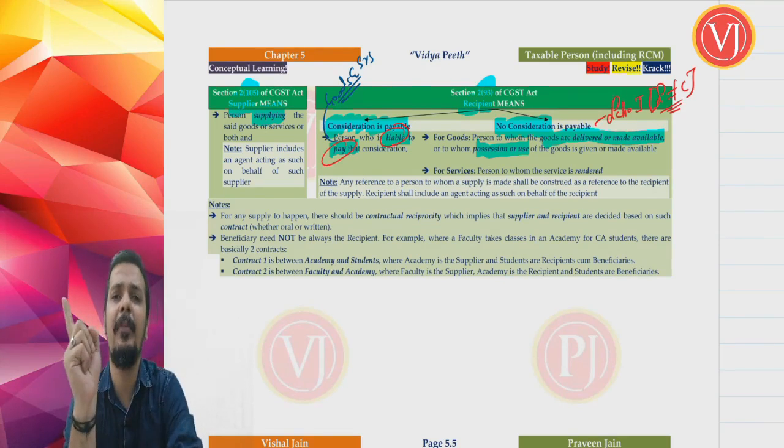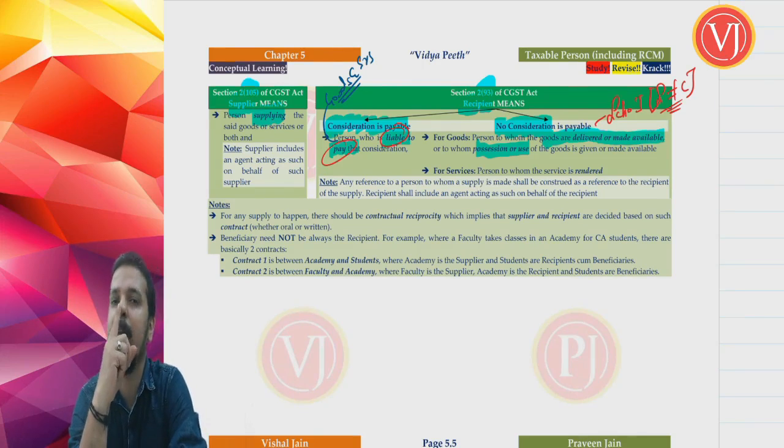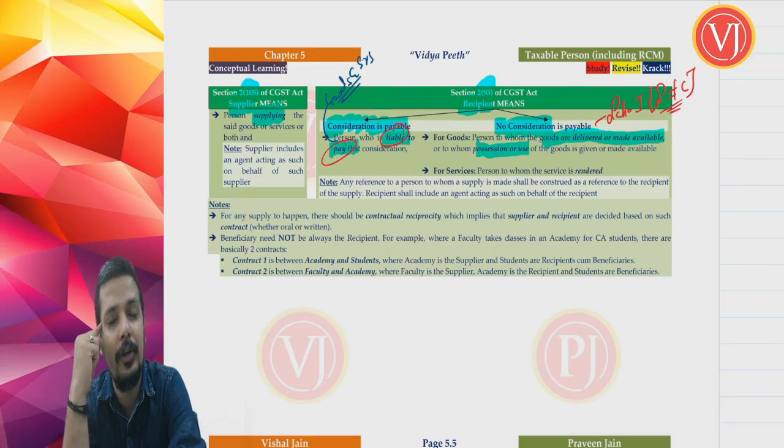If consideration is not payable, friends, first of all you have to understand that you are basically talking about the Schedule 1 notified cases, because only in those cases there can be supply without consideration. Please recollect your Schedule 1.